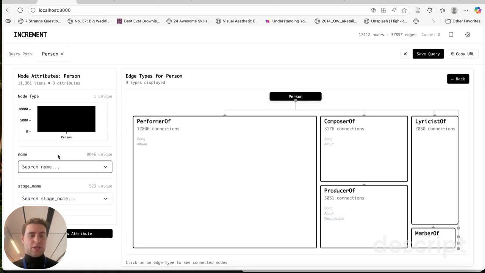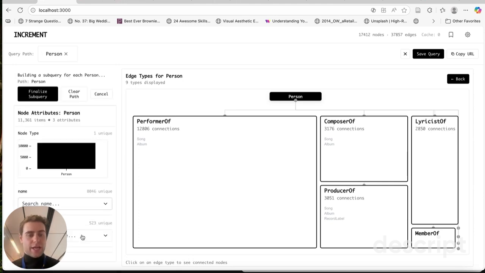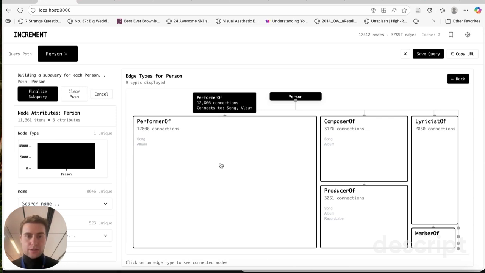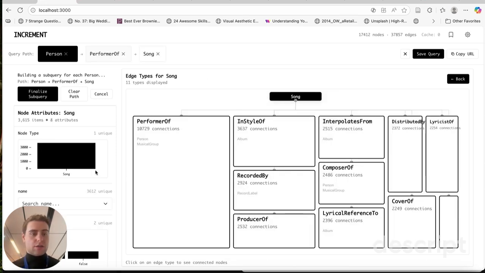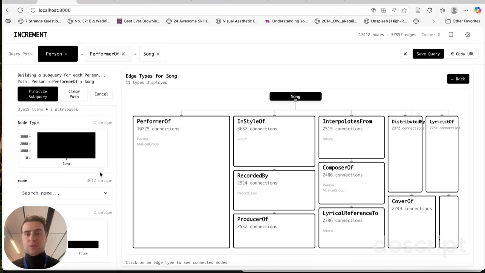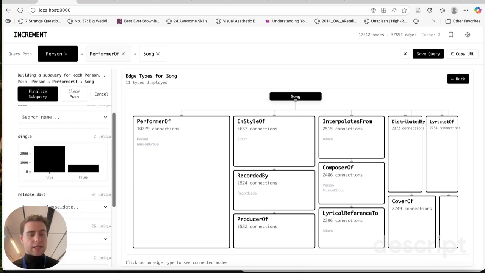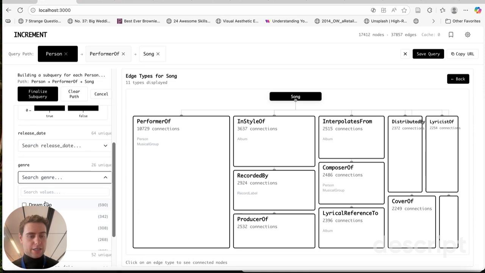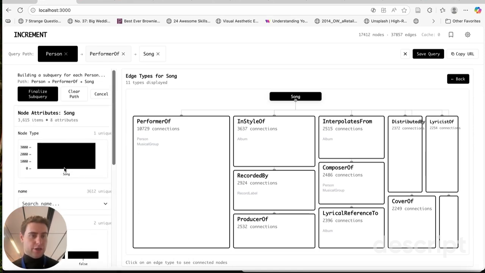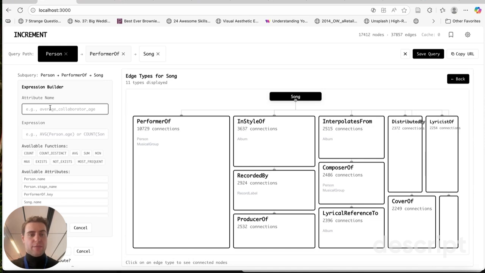But Increment offers the ability to derive new attributes off of these items based upon the attributes and topology. So we click on Derive New Attribute, which starts a subquery. We can then navigate the knowledge graph by clicking on Performers of and selecting Songs to find all of the attributes related to songs. Here we can see that songs actually have a genre. We can see dream pop, indie folk, and synthwave are actual genres of songs that we have here. As we know that this information is stored inside of song nodes, but we want to get it over to people nodes, we can finalize the subquery and then begin our analysis.